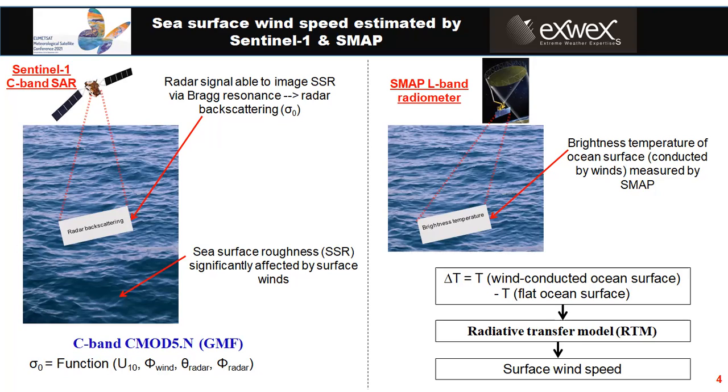And now on the right, the L-band SMAP radiometer instrument will measure the brightness temperature of the ocean surface, which is also impacted by wind. The obtained data are used to calculate the difference between the brightness temperature of the ocean surface and that of an ocean surface which is not impacted by wind or has low wind. Then the difference in brightness temperature is applied to the radiative transfer model to estimate surface wind speed. The details of the two models can be found in the references cited in our paper.